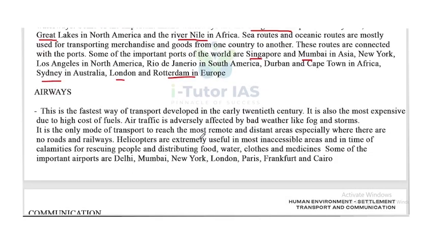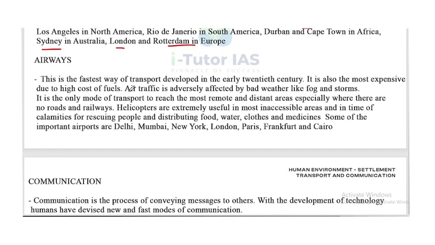Now, next one is airways. This is the fastest way of transport, developed in the early 20th century. It is also the most expensive due to the heavy cost of fuel. That's why airways are most expensive. Air traffic is adversely affected by bad weather like fog and storms.